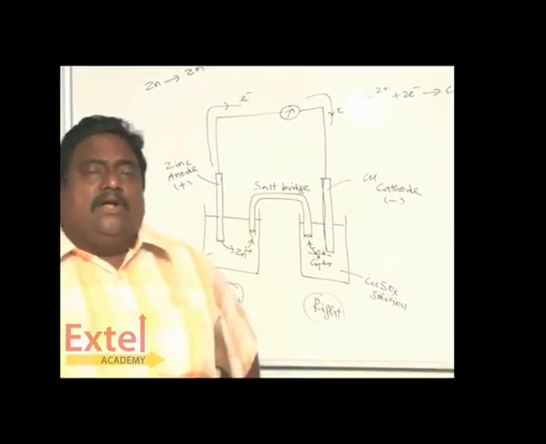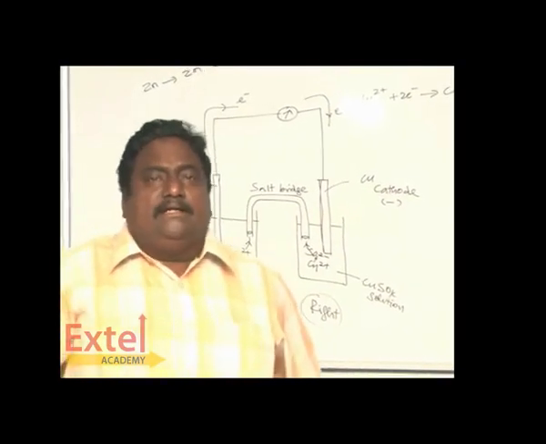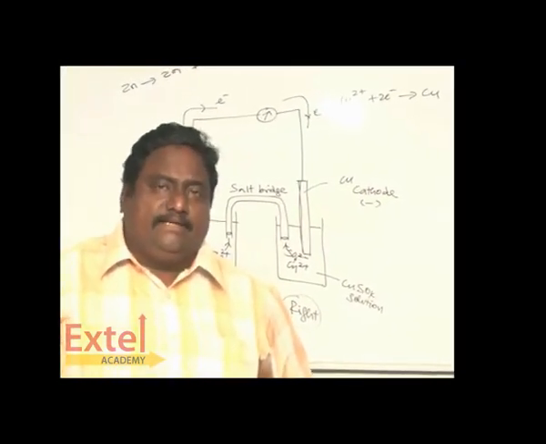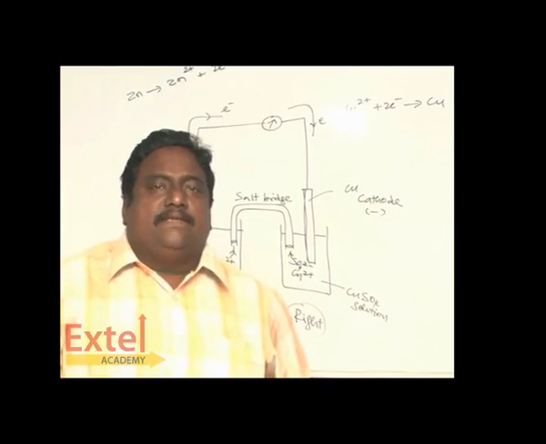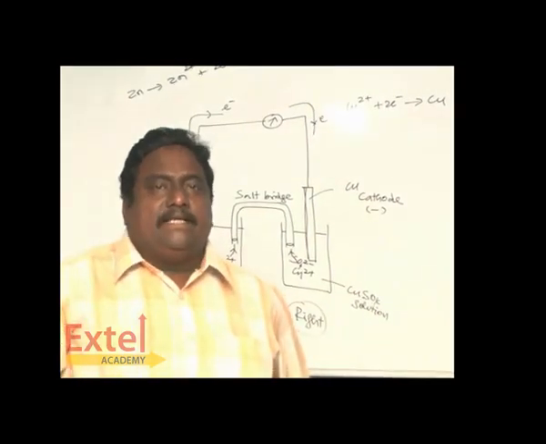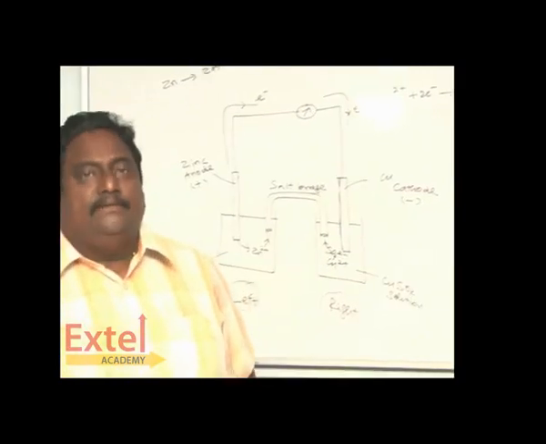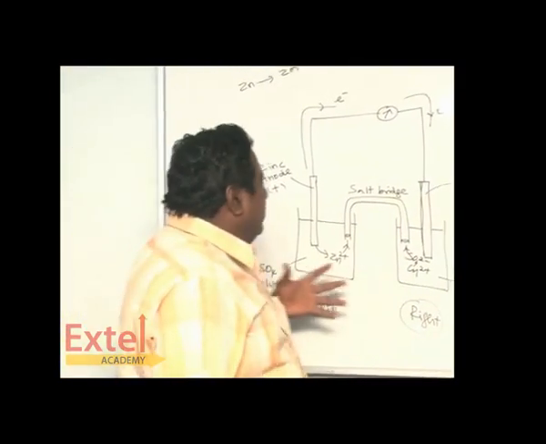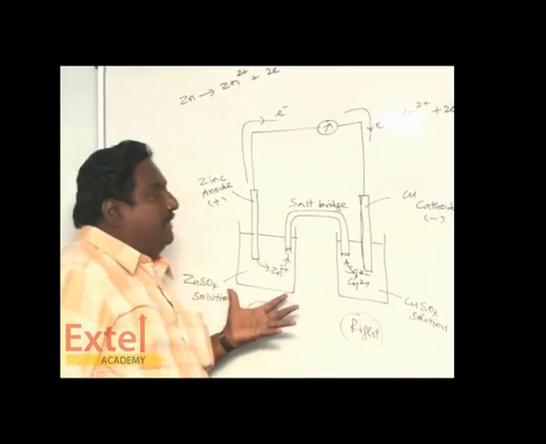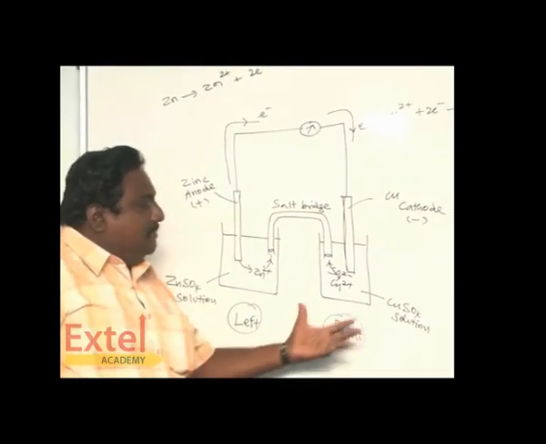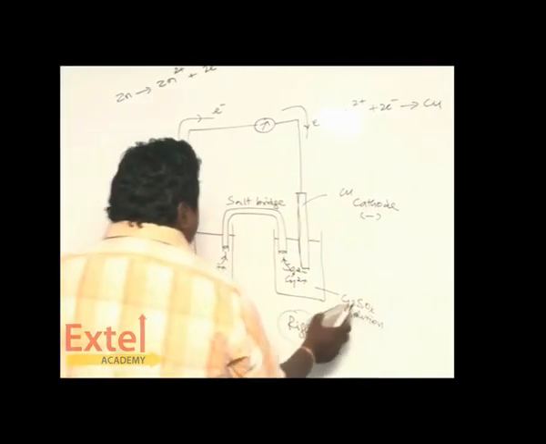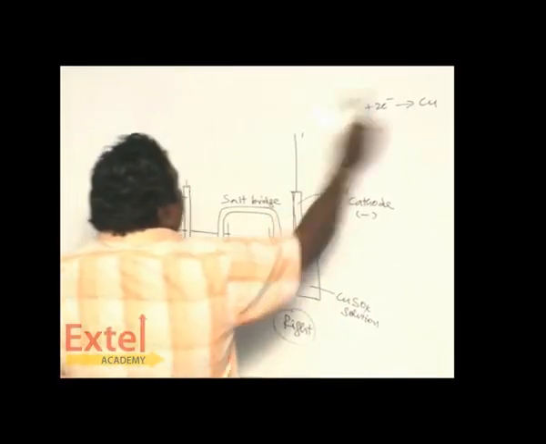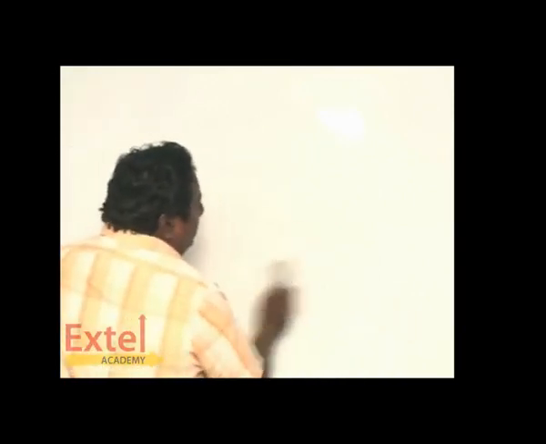Electrolyte is any salt which can be broken by passing current. It means a substance which can be split by the passage of current. Then I have told you that the beaker containing zinc sulfate is called anode compartment. The beaker having copper sulfate is called right compartment.